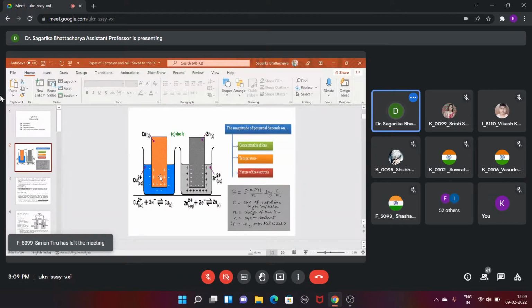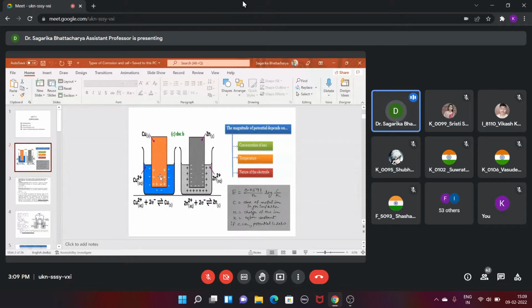Now, this process of copper going into the solution in the water, and when a piece of zinc is kept in the water, the extent of corrosion for copper or zinc is not the same, because there is a difference in potential. That potential, or the tendency of a metal to go into the solution as an ion, is called the electrode potential.